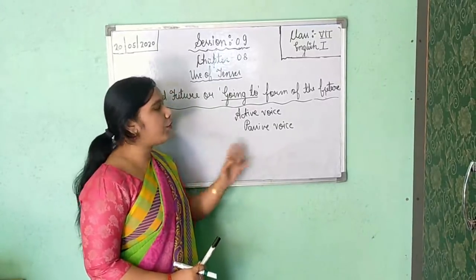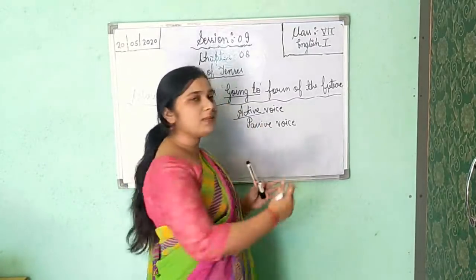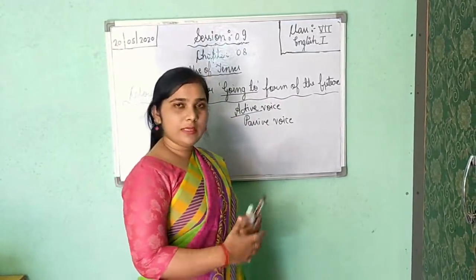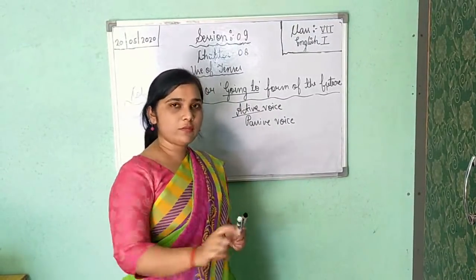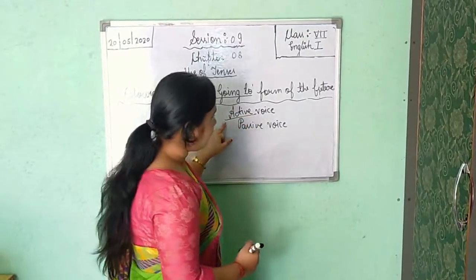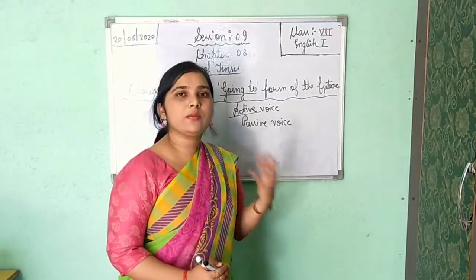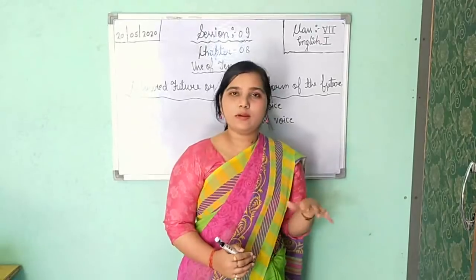Now how you will use going to form of the future, just see this. Active voice means the subject is the doer of the action and the given tense should follow the helping verb along with the form of the verb you have to apply. If it is following, then it is active voice. But if you are getting the object as the doer, the performer of the action, and the past participle form of the verb, that is passive.